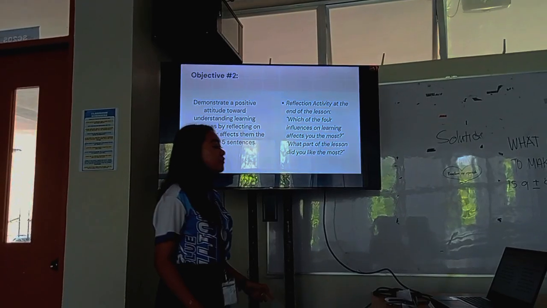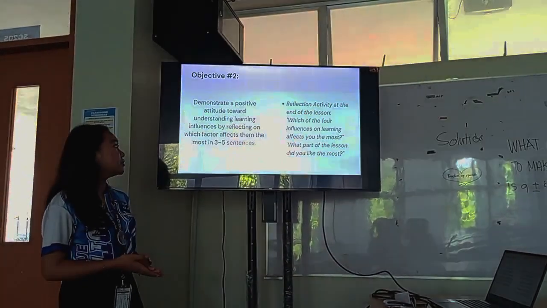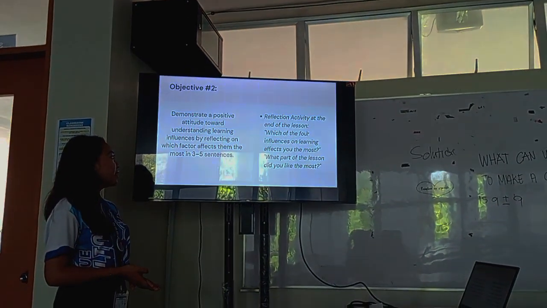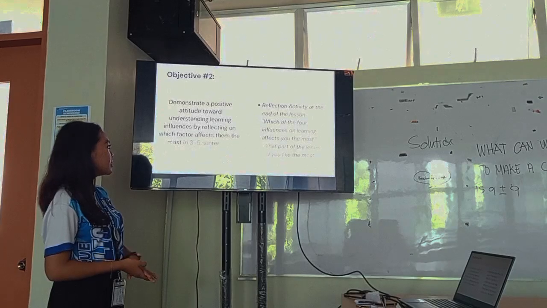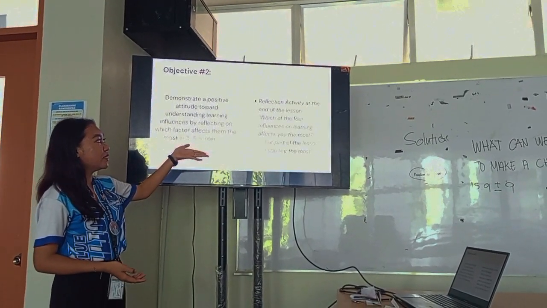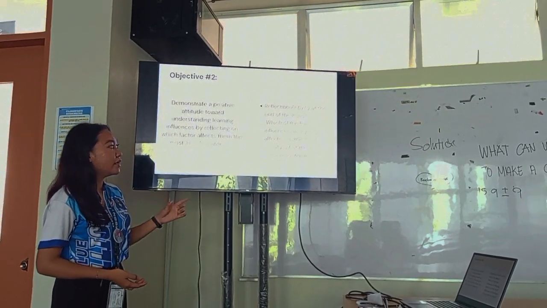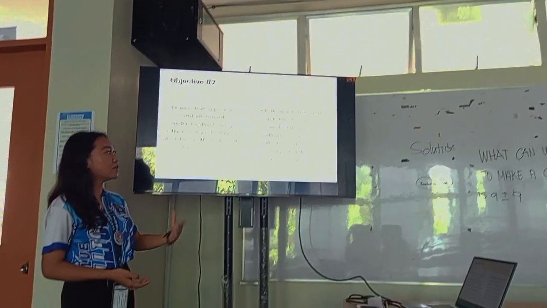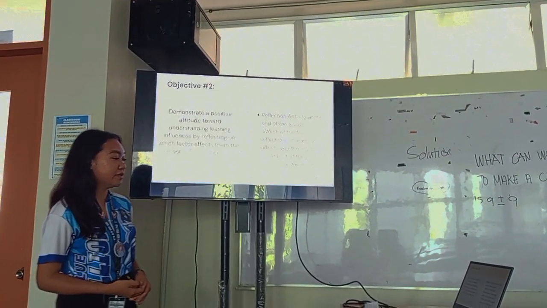For objective number 2, demonstrate a positive attitude toward understanding learning influences by reflecting on which factor affects them the most in 3 to 5 sentences. So you will be doing a reflection activity at the end of the lesson. Reflect with the question, which of the 4 influences on learning affects you the most, and what part of the lesson did you like the most?